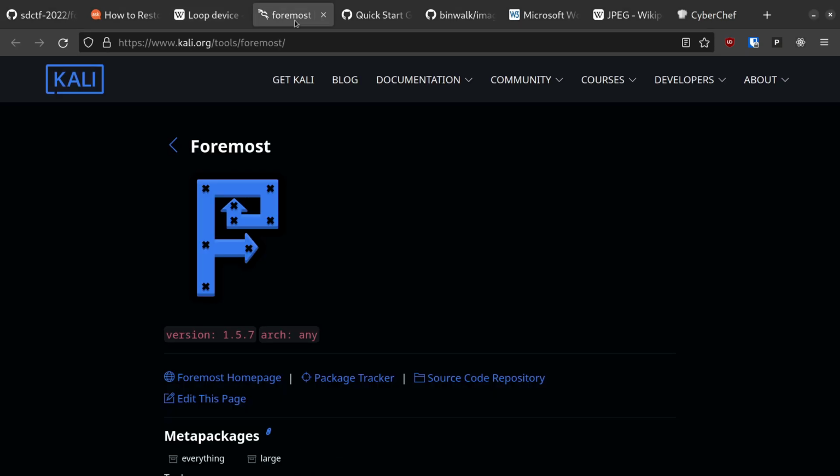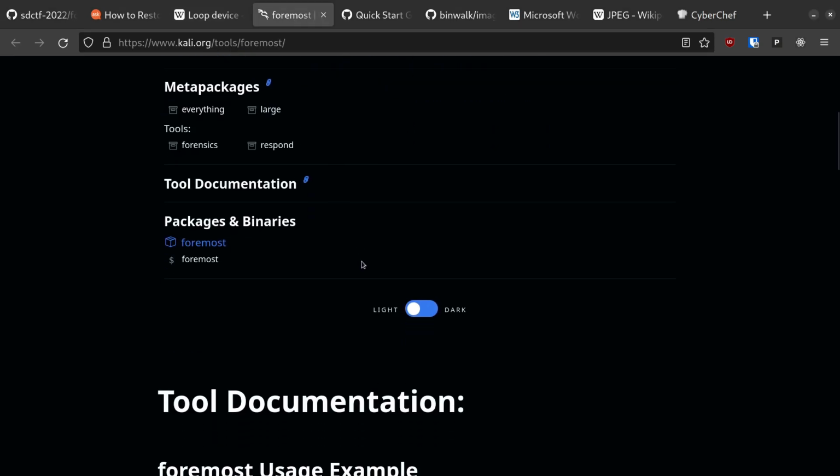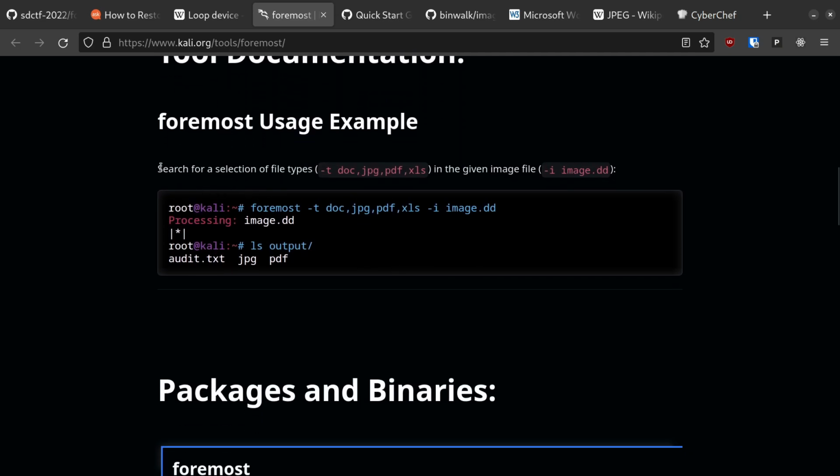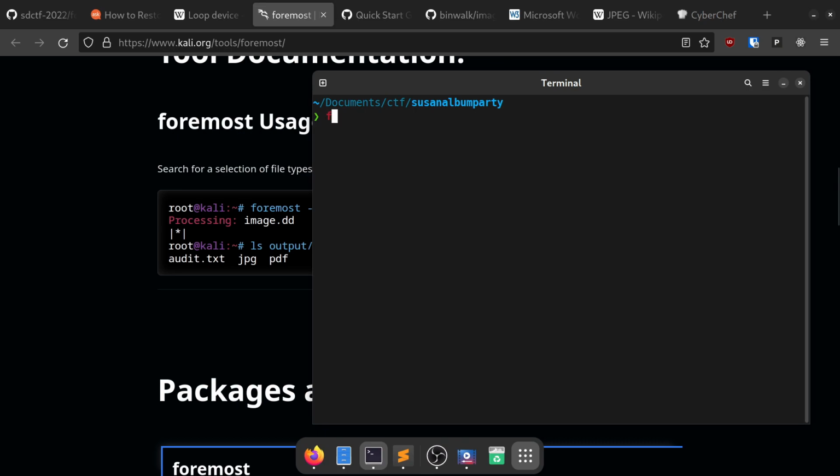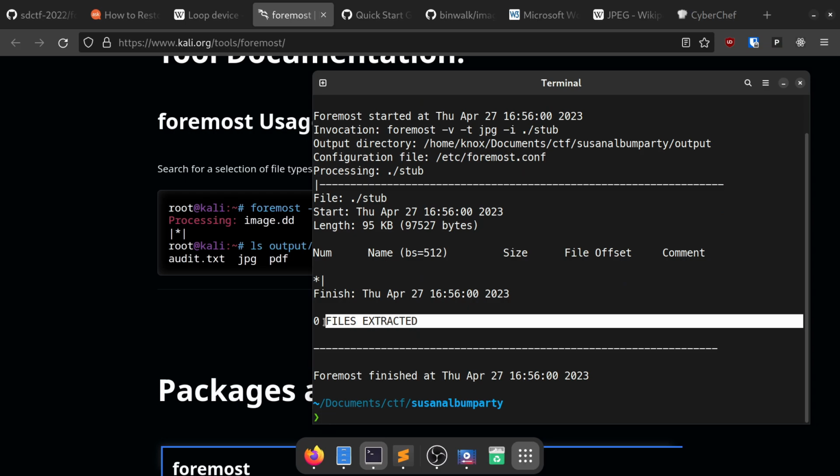If you're using Kali, you should have access to a command line program called Foremost. This tool is specifically designed to extract files from another file using common file signatures. They even show an example of pretty much exactly what we're looking for. Let's run it. I'm giving it the -v flag for verbose output, telling it I want to extract JPEGs, and I want it to target the stub file we have. Spoiler alert, it also doesn't find anything.